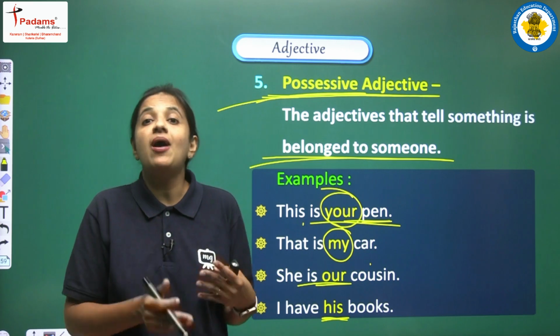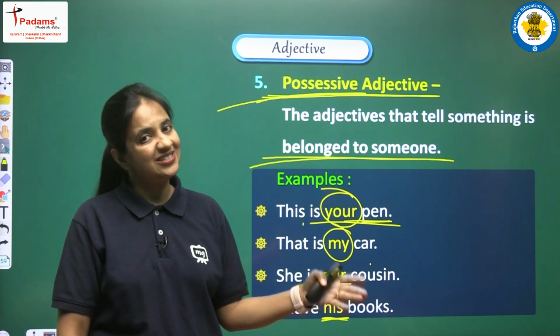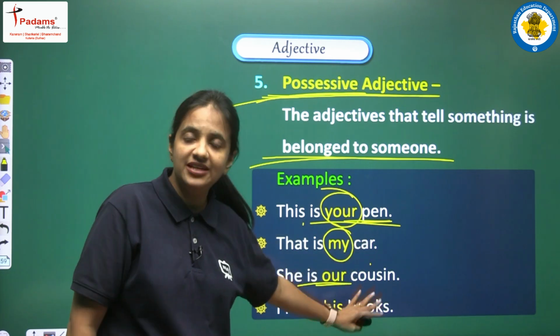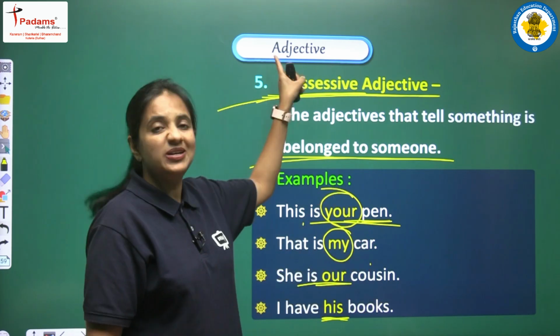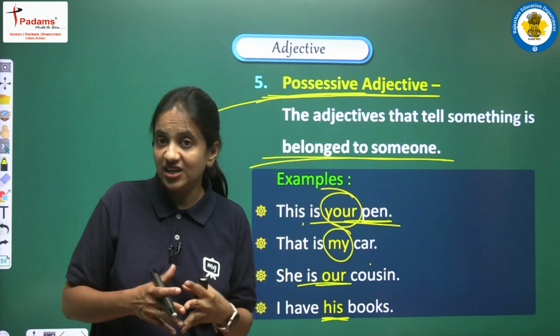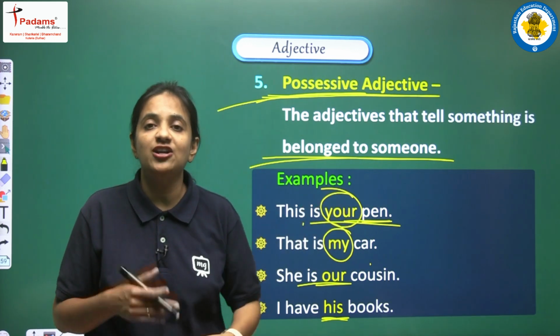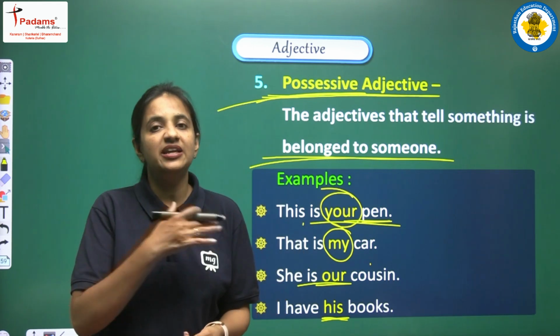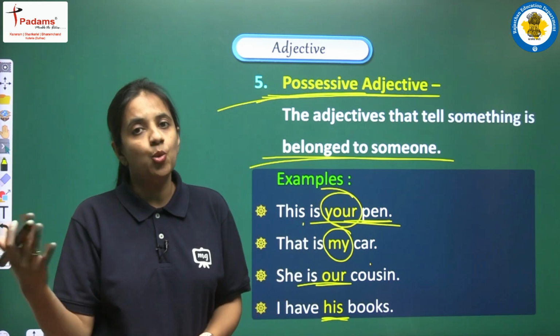Okay, so right now I am having those books. So this is the reason all such words, your, my, our, his, are known as possessive adjectives, because they are used to show the relation, some kind of possession, to show that something belongs to someone.